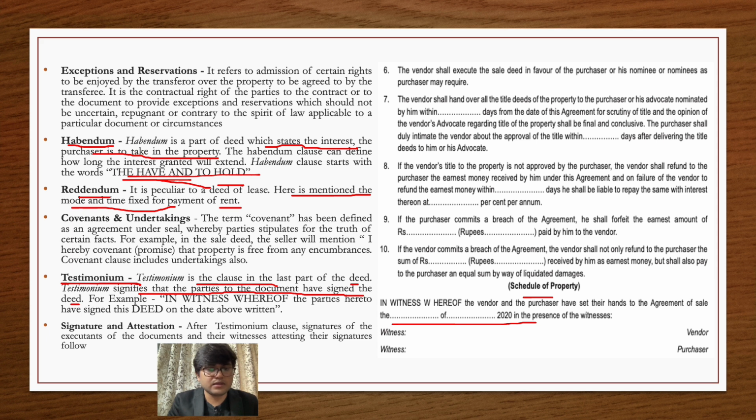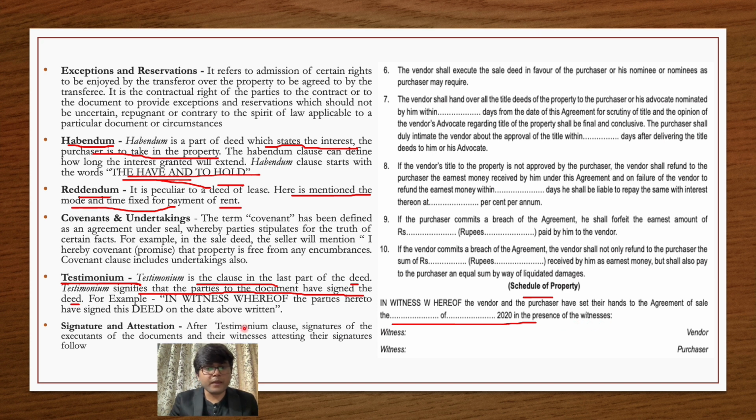So in this testimonium clause, you mention "in witness whereof," and you need to learn it. You need to learn this particular line because this is the only line that you have to mention. You cannot write any other way of testimonium. In witness whereof, the vendor and the purchaser have set their hands to the agreement of the sale of this particular property on this particular date in the presence of this.